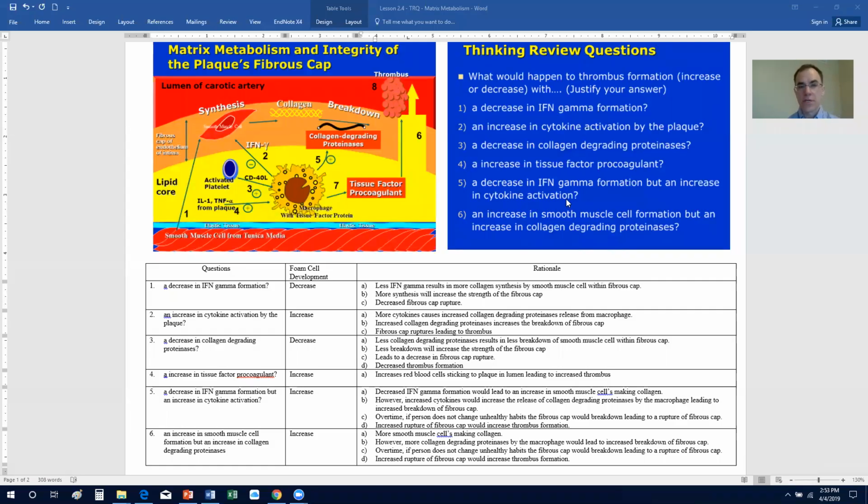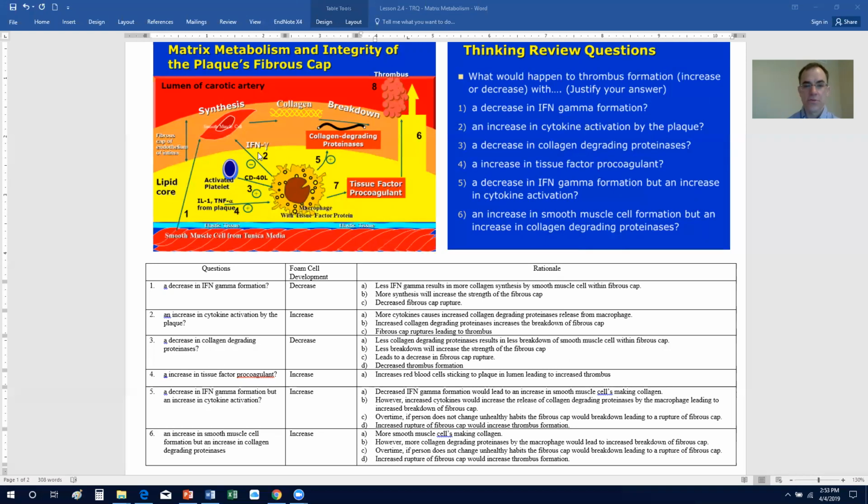All right, so this is the thinking review questions over the fibrous cap and the rupture of the fibrous cap. Hopefully you had a chance to practice these before you watch the video. And so we're going to start out with what would happen to thrombus formation, increase or decrease, with a decrease in IFN gamma formation.